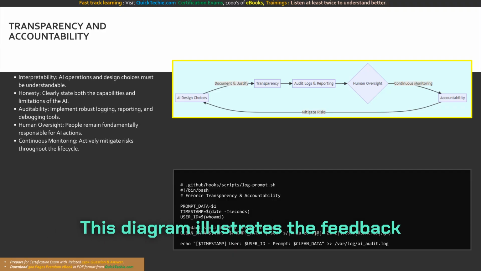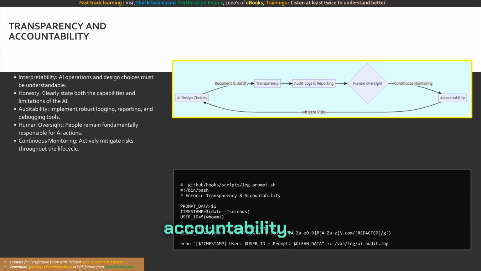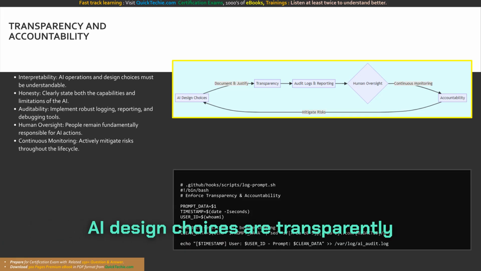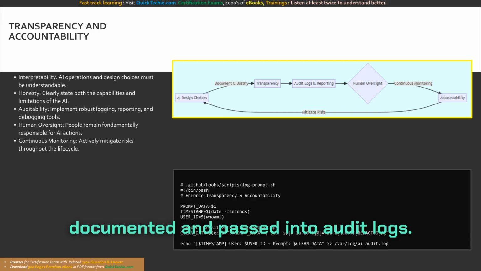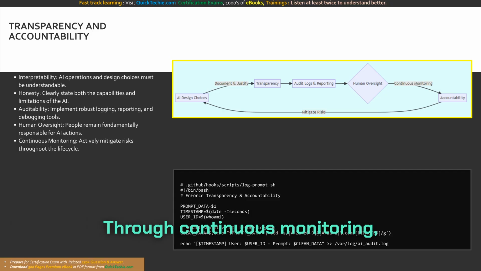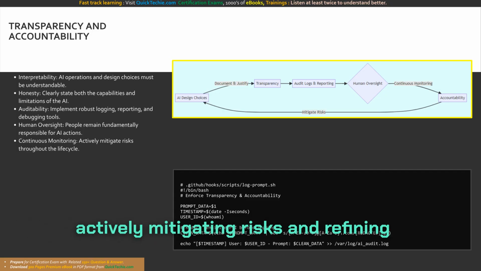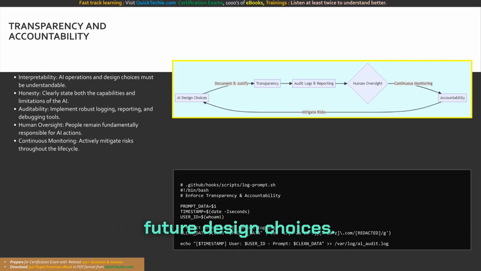This diagram illustrates the feedback loop between transparency and accountability. AI design choices are transparently documented and passed into audit logs. Crucially, human oversight is applied to these reports. Through continuous monitoring, humans remain fully accountable, actively mitigating risks and refining future design choices.